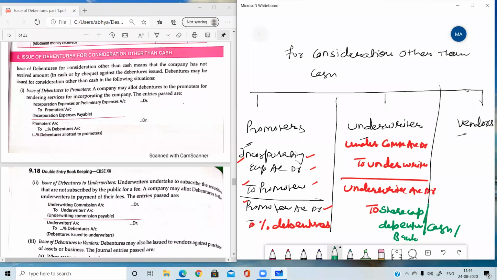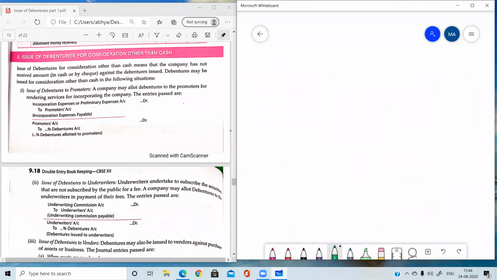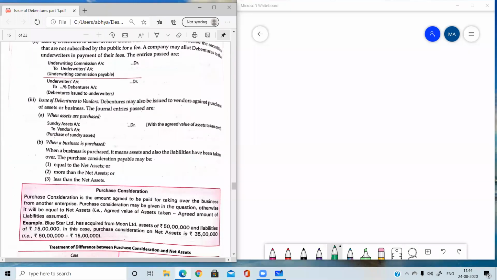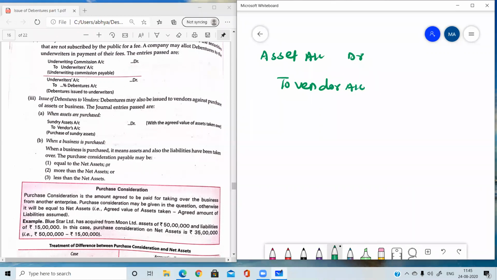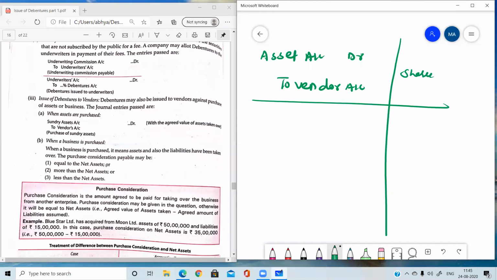Then to vendors. Vendors means we have purchased some assets from the vendors. Whenever we have purchased some asset from the vendors, the entry we need to pass is first of all asset account debit. Whatever the individual assets, land, building, plant and machinery, you need to write the name, to vendor. Vendor means the seller from whom we have purchased that particular asset. The first entry is the same whether we were issuing shares or debentures.